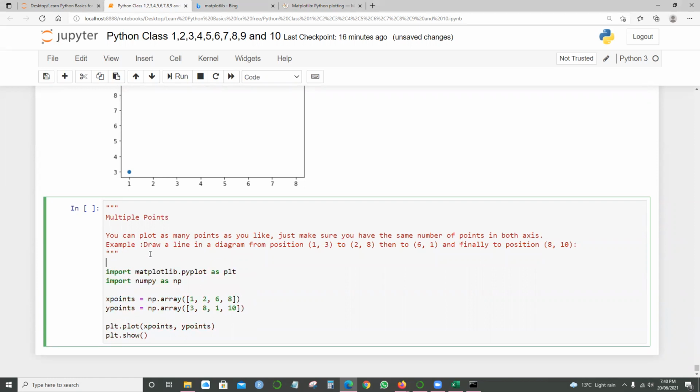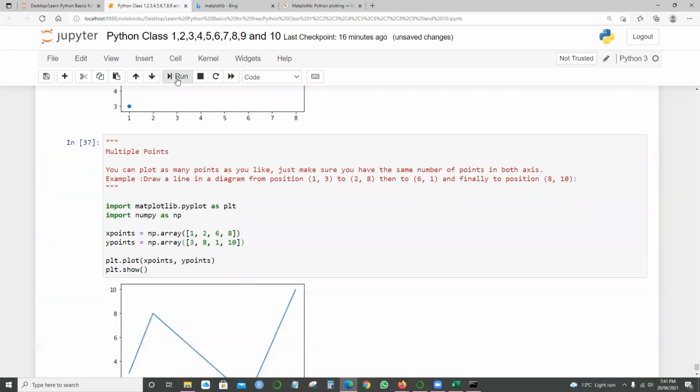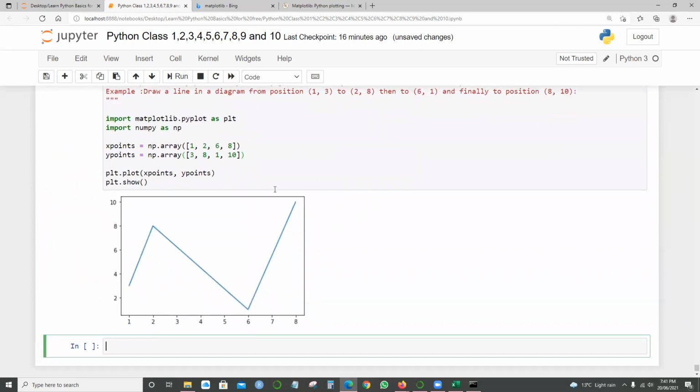Import matplotlib.pyplot as plt and import numpy as np. What we're giving is an array 1, 2, 6, and 8, and another array 3, 8, 1, and 10. When you run this, look at this information. The 1, 2, 6, and 8, it's giving the marking, and also 3, 8, 1, and 10.